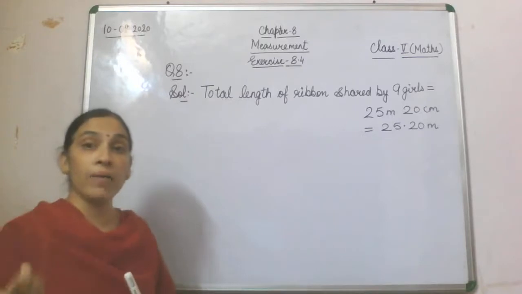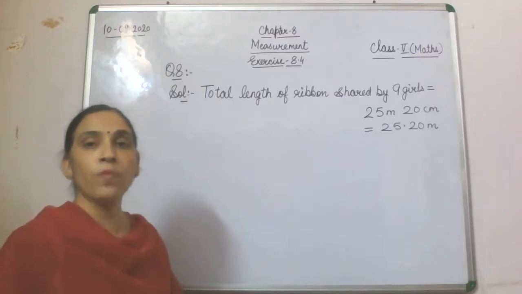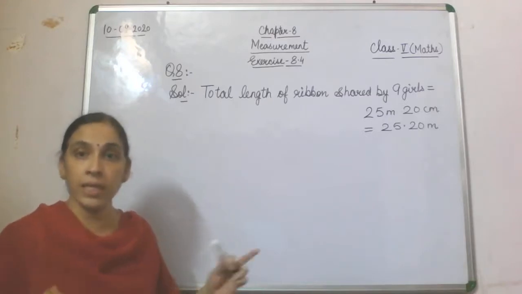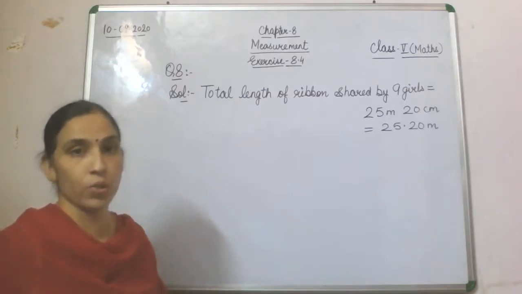See why I was always putting stress on this: do a lot of practice of conversion. In this question also we are going to use that conversion only.